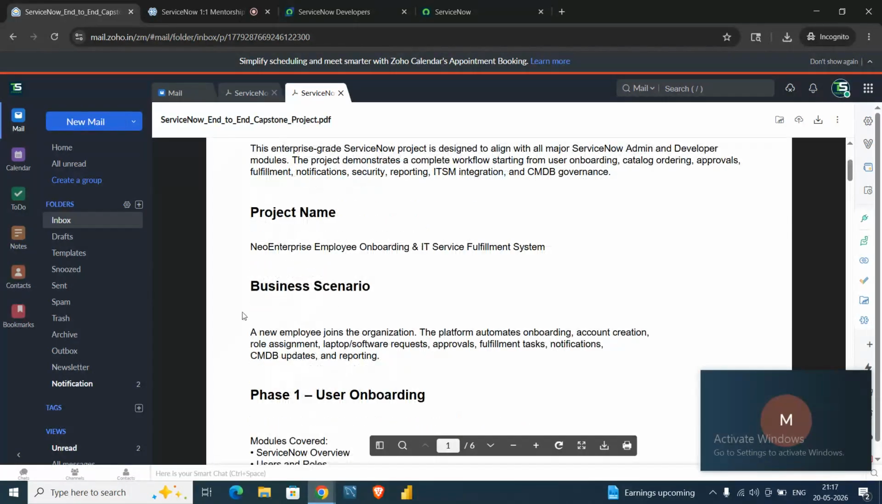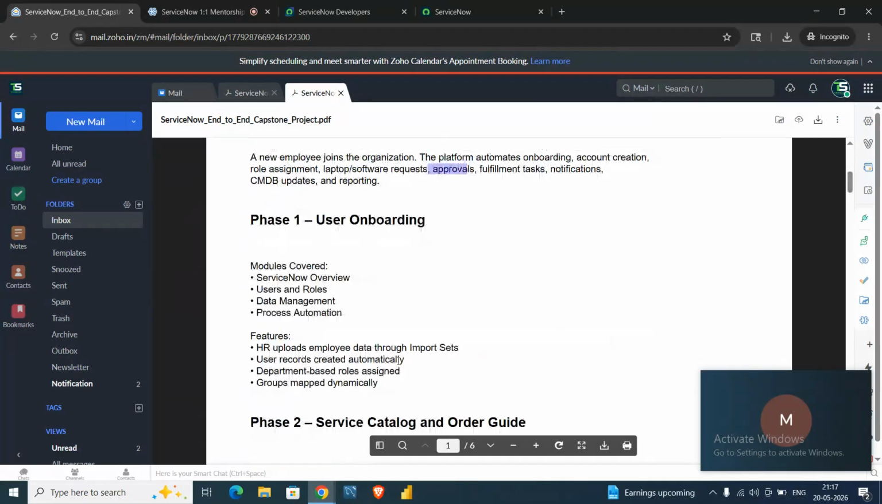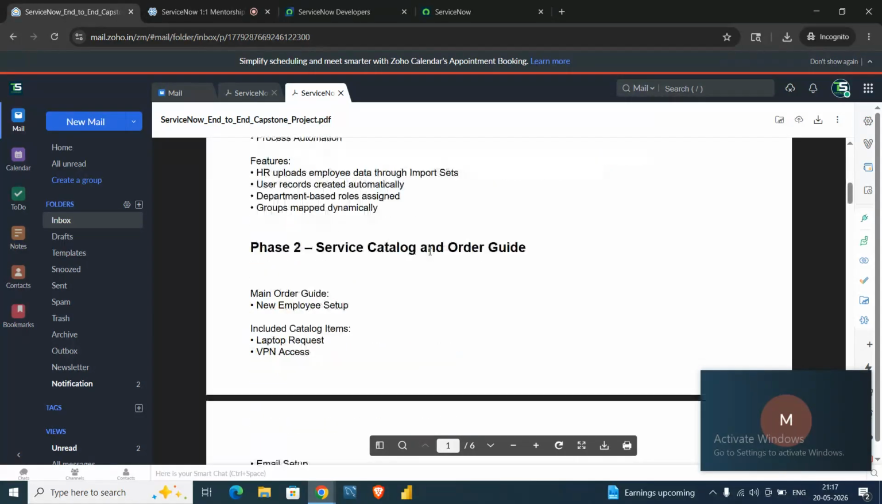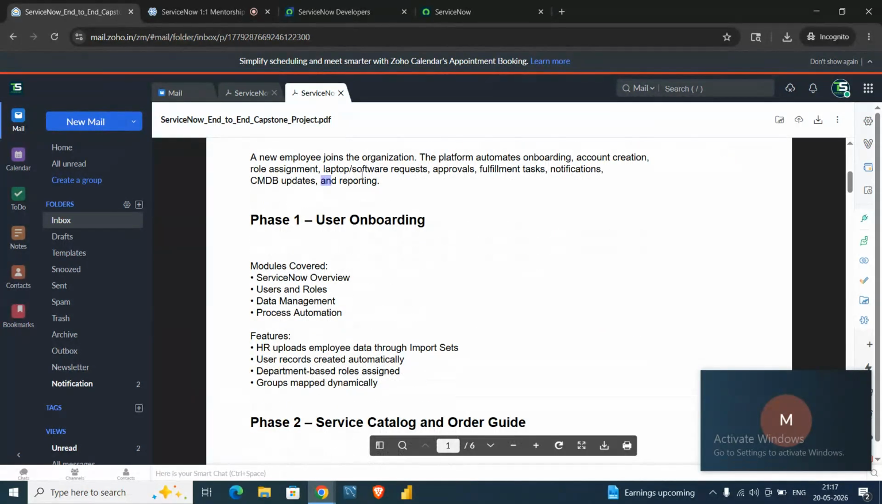So when a new employee joins the organization, the platform automates onboarding, account creation, role assignment, laptop and software request, and approvals, fulfillment tasks, notification to the user, and CMDB update and reporting. Okay, so these are the things our client requires, and the client is asking for these, and the first phase was the ask.